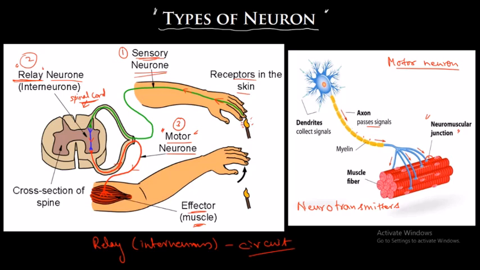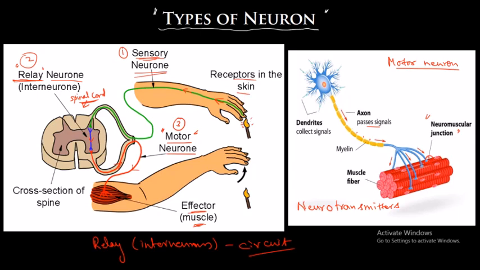You can imagine that in the case of a giraffe, which has such a long neck, the axon of the nerve cell can be several meters long. Even in humans, there can be neurons that are as long as 1 meter, running from the base of the spinal cord up to the toe.